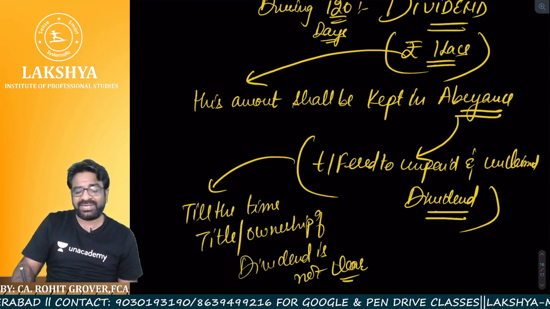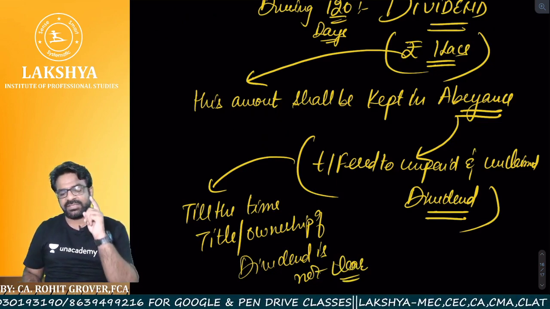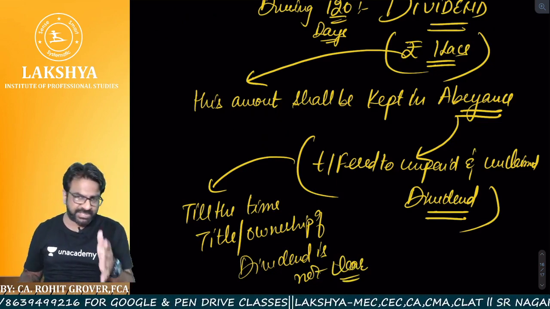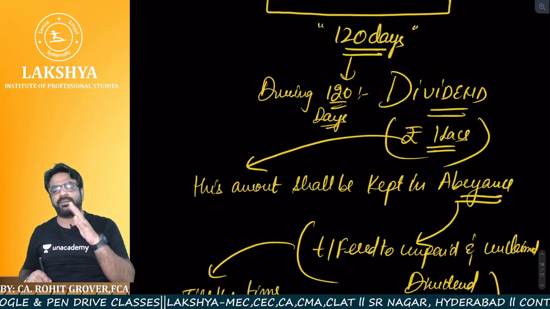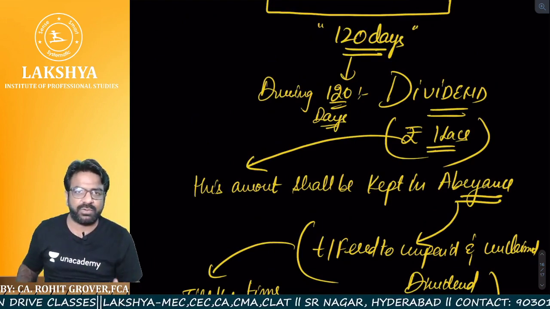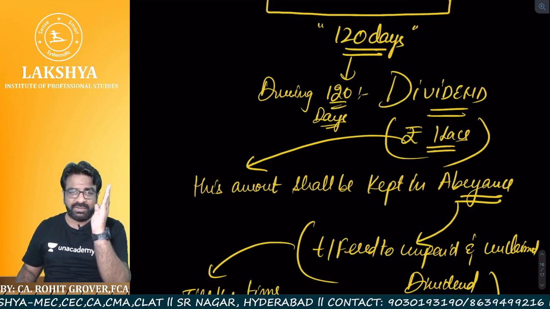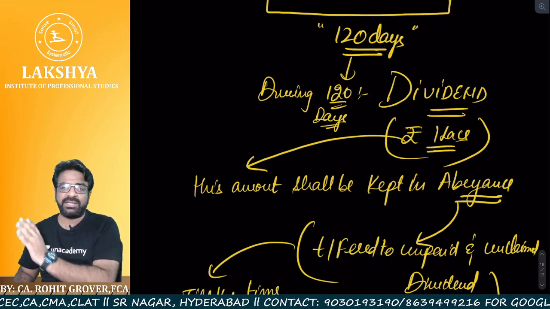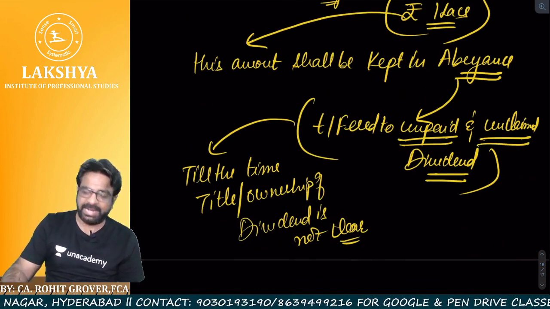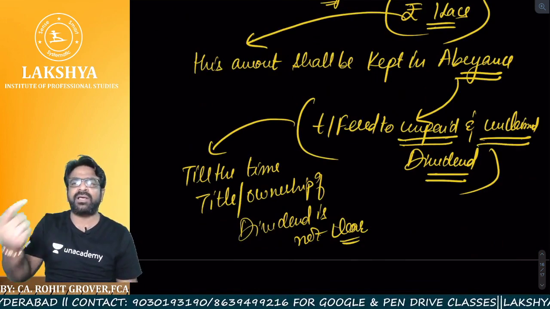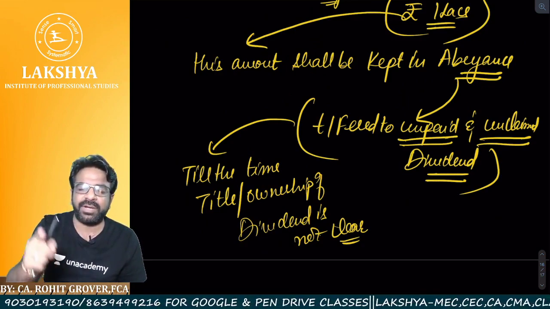जब तक कंपनी को पता नहीं चलेगा कि A is the rightful owner or B is the rightful owner, till the time the case is pending for 120 days. Say for example, as per our example, the case was going on for 120 days. After that, the company came to know that okay, B is the clear owner of this dividend. What will the company do? Till those 120 days, from the date of declaration till the title is clear, the company will transfer this amount to the unpaid and unclaimed dividend account, and transferring the amount to the unpaid and unclaimed dividend account is known as keeping the dividend in abeyance.